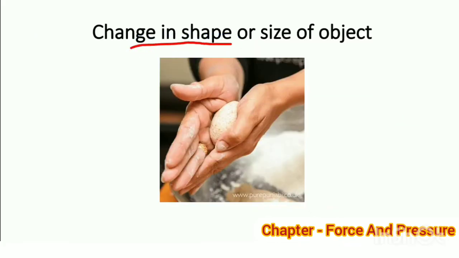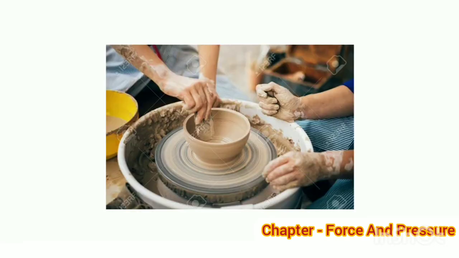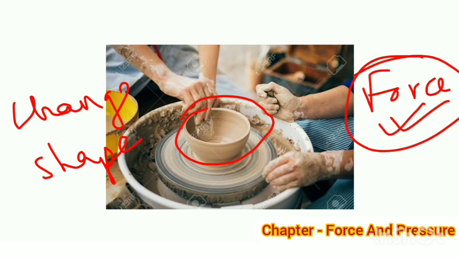Change in size or shape of an object. We know that to make a chapati, we must take some dough and then roll it between the palms to make it spherical. You can see here a potter makes pots of different sizes and shapes from kneaded clay. In all these situations, the changes in size or shape or both take place due to the force applied on them.